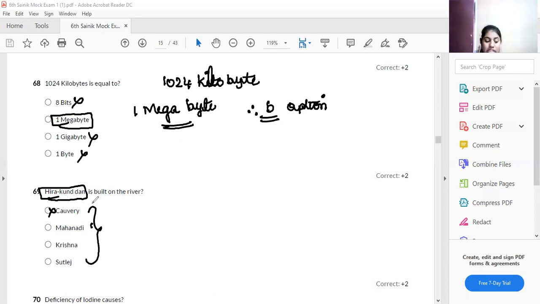Hirakud Dam is built over which river? Kaveri? No. Krishna? No. Satluj? No. It is built over the Mahanadi river. Therefore, option B is your answer. Understood now? Very good.